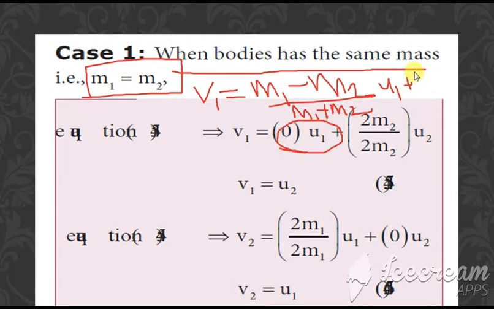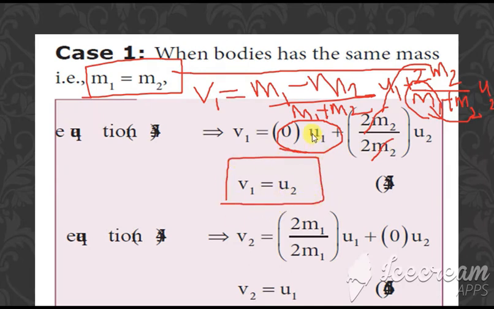Plus, the next term we have is 2m2 divided by m1 plus m2 into u2. In this, 2m2 is as it is, and instead of m1 we substitute m2. m2 plus m2 is again 2m2 into u2 as it is. This 2m2 gets cancelled, and because the first term becomes 0, we get v1 is equal to u2. So we have got the value of v1 here.